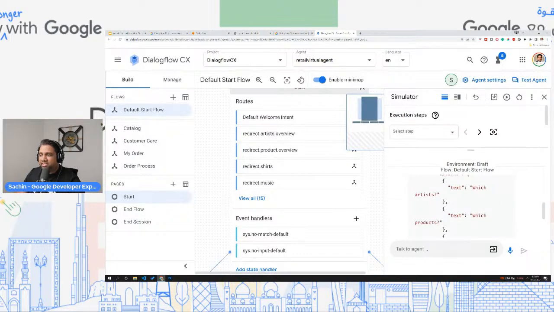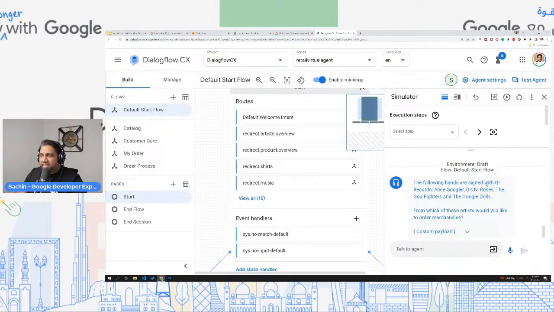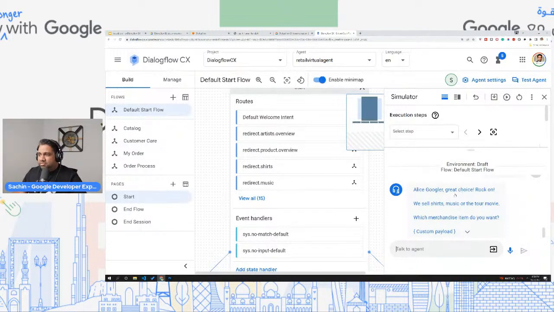So I'm just going to say, let's say, artist, which artist? The following bands are signed with G Records: Alice Googler, Guns N' Roses, Goo Fighters, and the Google Dolls. From which of these artists would you like to order the merchandise? So let's say I say Alice. So Alice Googler, it says great choice, rock on. We sell shirts, music, or movies. Which merchandise item do you want? So I love t-shirts. So let's say shirts.